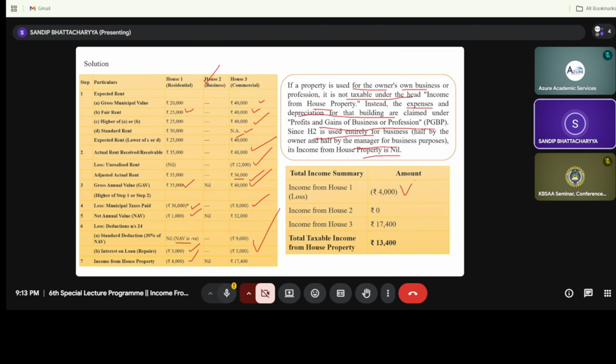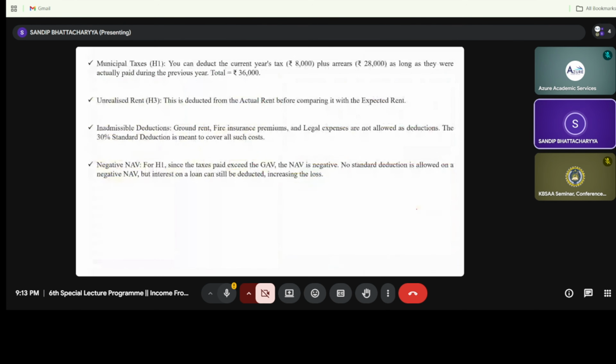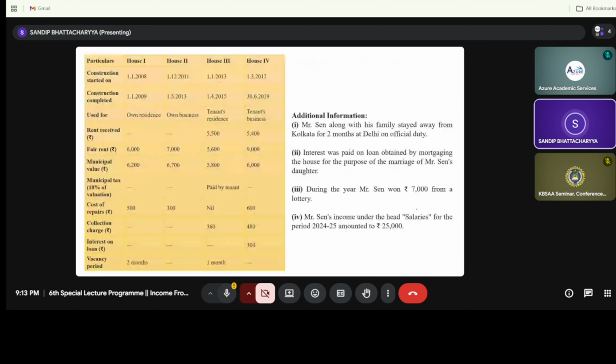So in the first case, that is house number 1, it is the negative 4,000, that is the loss from house property. Income from house number 2 will be considered as income from profits and gains from business and profession. And in the third one, that is 17,400. So the entire will be 13,400, that is our income from house property. So just I have made the several types of provision, that is municipal taxes, that you can deduct the 8,000 of the arrears, unrealized rent, and so on, right?